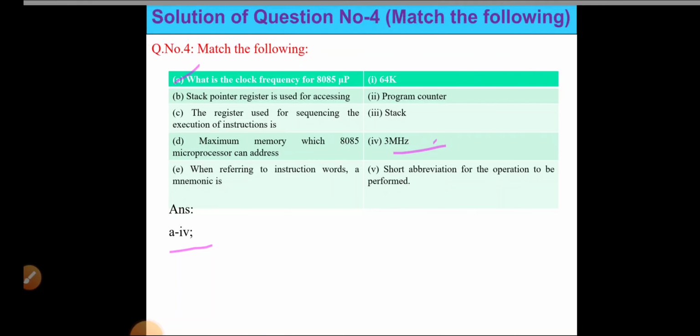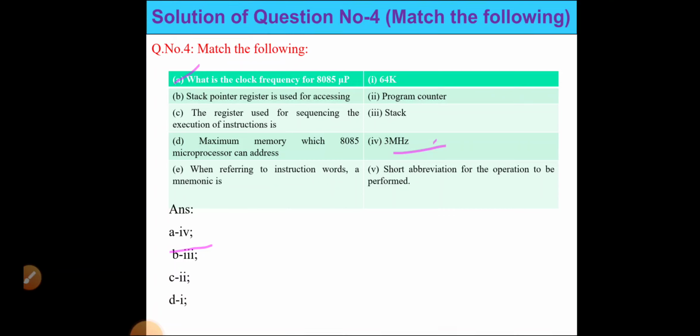Okay, next is B, that means the stack pointer register is used for accessing 3, that is stack. Next is C, the register used for sequencing the execution of instructions is 2, that is program counter. When we sequence the execution of instructions, we use the program counter.